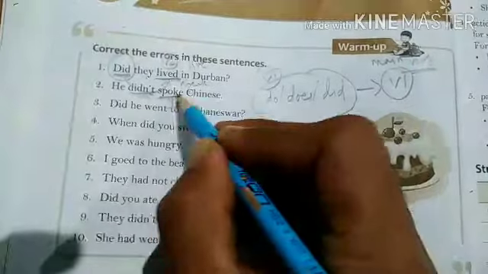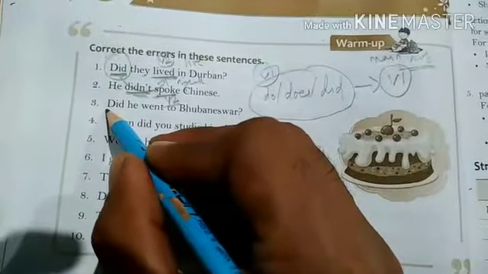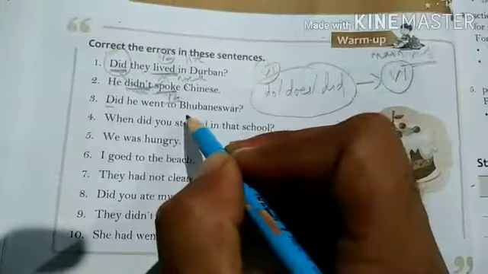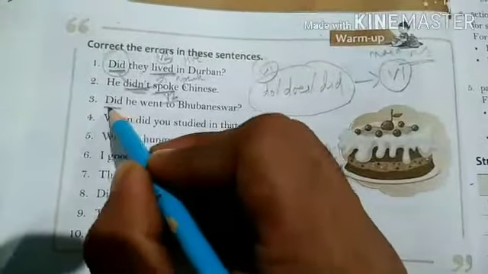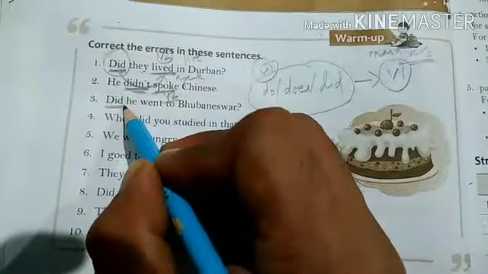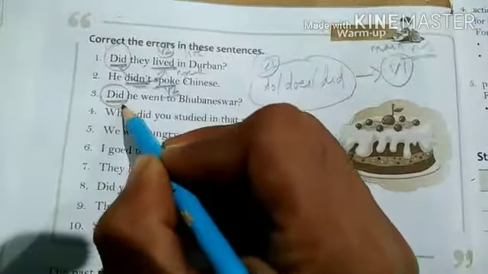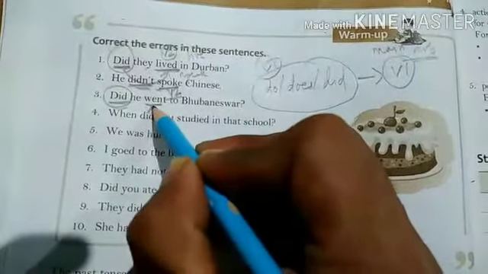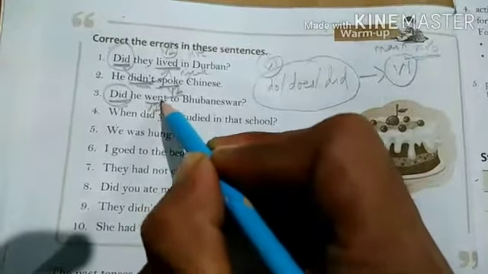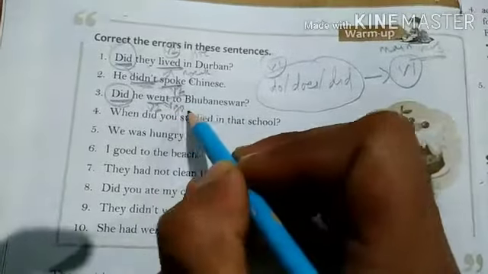He didn't speak Chinese. Like here in sentence 3, "Did he went to Bhubaneswar?" This is an interrogative sentence in simple past tense by using a helping verb. Here did is the helping verb. Did he went? So this is V2. As I've already told you, we have to use V1. So the V1 of went is go. So, did he go to Bhubaneswar?